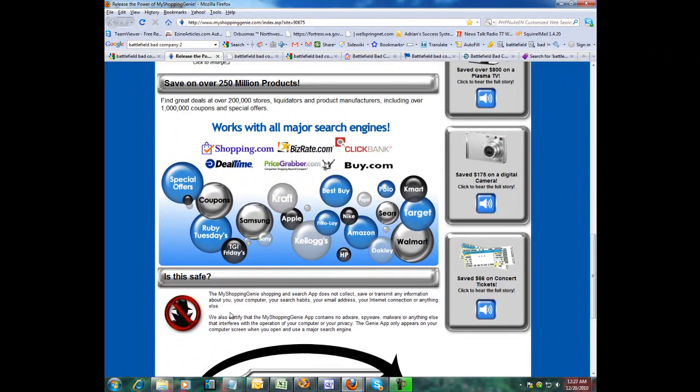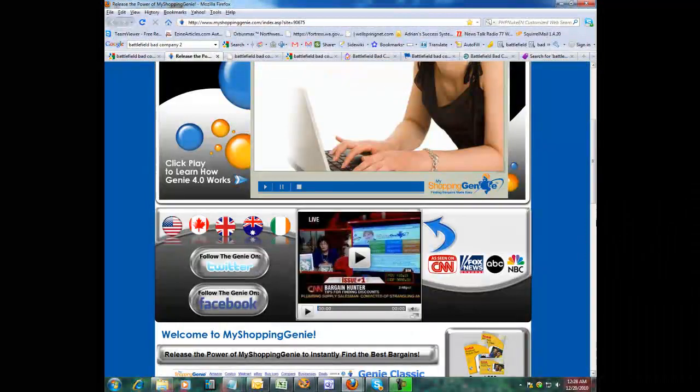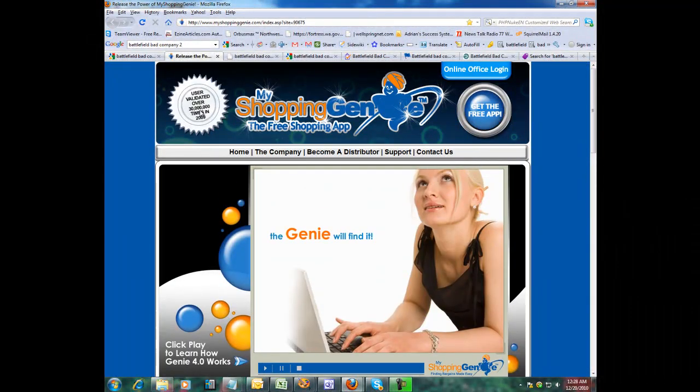The shopping tool and search app does not collect, save, or transmit any information about you, your computer, your search habits, your email addresses, your internet connection, or anything else. That's very important. I really respect that. We also certify that the Shopping Genie app contains no adware, spyware, malware, or anything else that interferes with the operation of your computer or your privacy. The Genie app only appears on your computer screen when you open it up and use a major search engine. So that is really important. This thing is very safe. Again, 30 million times it was downloaded last year.